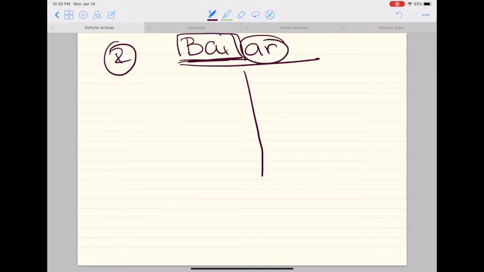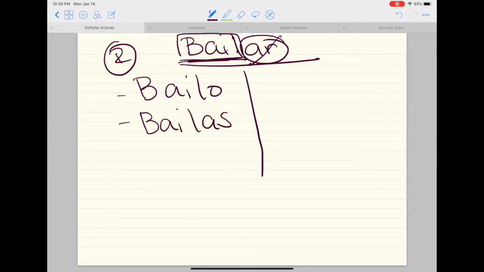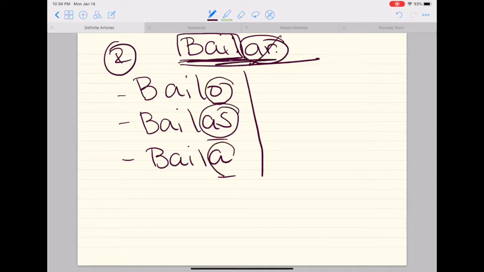So when I conjugate the verb bailar, as to who's doing the action, we drop the ending and we say bailo, bailas, baila. Again, here are my endings to an AR. If my infinitive ends in AR, these are the endings that I apply when I'm conjugating.